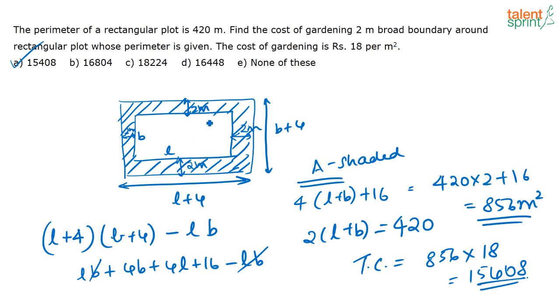We know the area of the inner rectangle. We just found out the area of the outer rectangle because the boundary is 2 meters wide. So, I did (L plus 4) into (B plus 4), that is the area of the outer rectangle, minus the area of the inner rectangle, which gives you the area of the shaded region. We found the area of the shaded region, and then we found the cost for gardening, that is the area into the cost per meter squared.